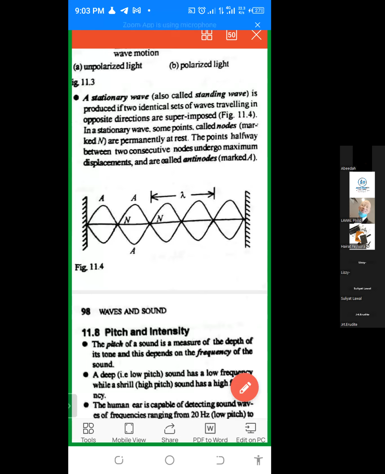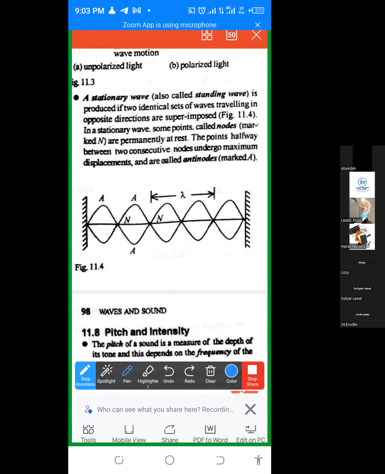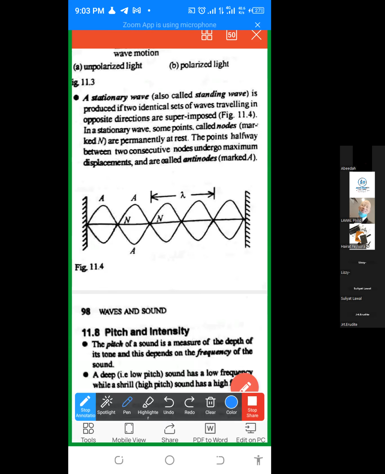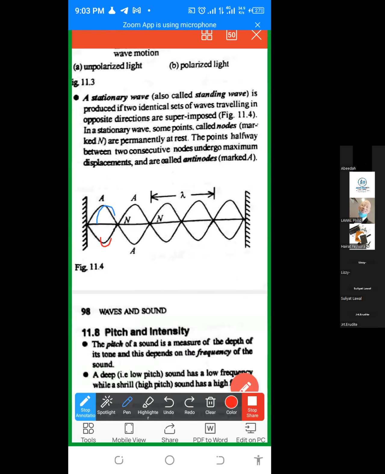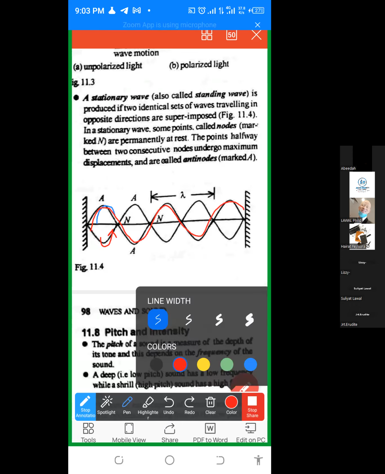And it says that if two identical sets of waves are traveling in opposite directions, so I think at this point I will need to draw. So you have something like this. This one is going this way, and this one is going this way. Let me use the blue marker now.